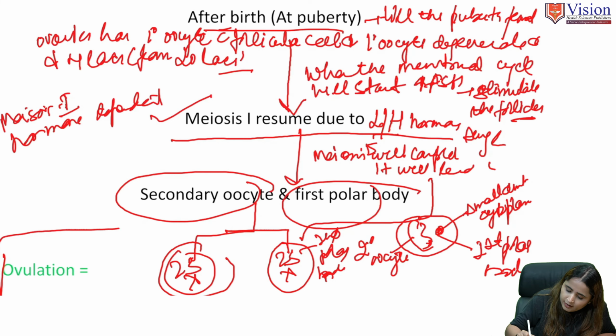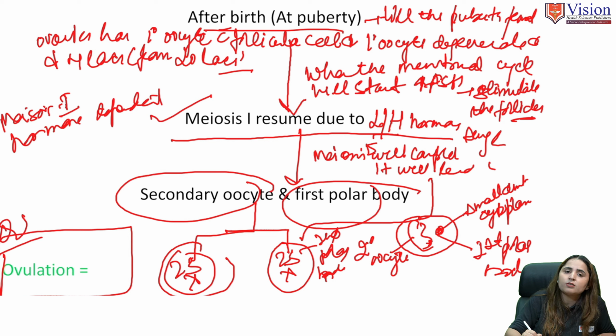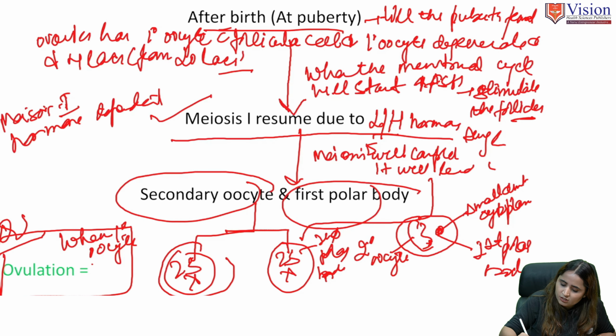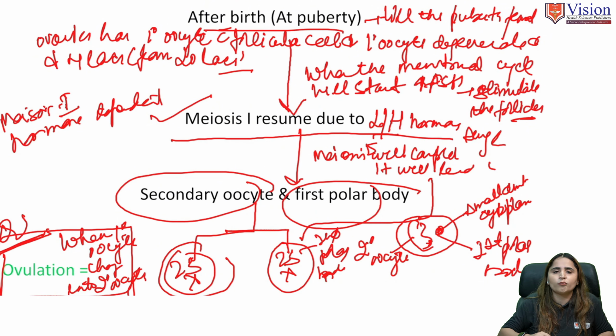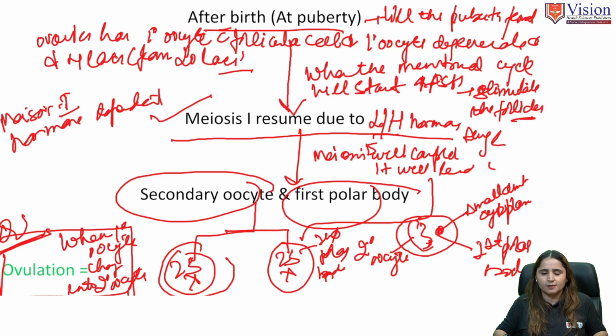So there is a very important question: what is ovulation? Ovulation is when the primary oocyte changes into the secondary oocyte, that is called ovulation. Remember this term.